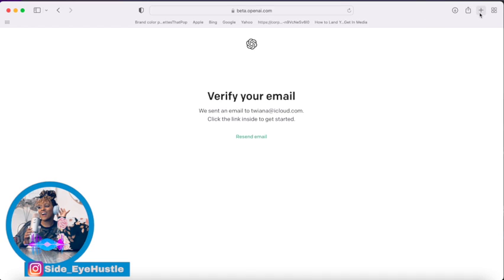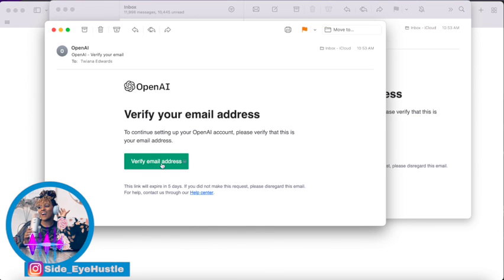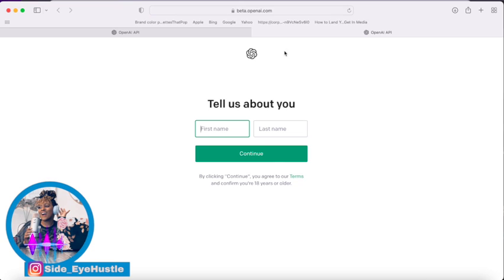So you know how sometimes they'll let you continue, but then they'll kind of remind you that you need to verify your email. Well, ChatGPT will not let you move forward without that verification process. So you're going to want to go ahead and click on that link. It'll open up another page and you'll fill out personal information like your first and last name.